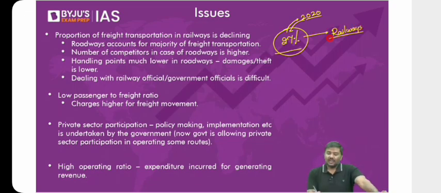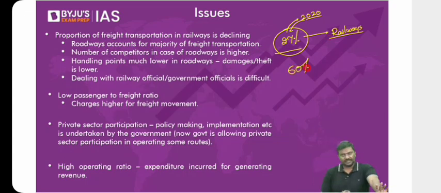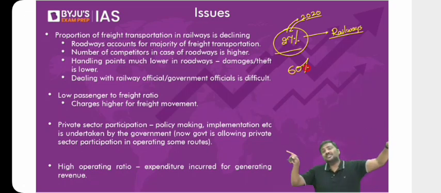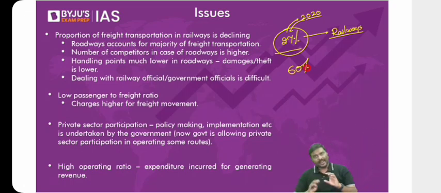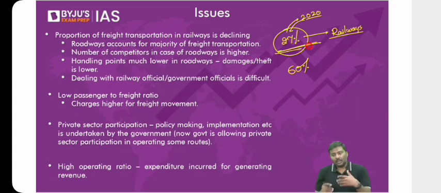What about roadways? In India, it is generally around 55 to 60%, which means at the time of independence, more than 80 to 90% was done through railways, and somewhere around 10% plus through roadways. Today it has completely reversed. Most of the transportation in India today happens through roadways, and around one third happens through railways. Why has it happened? What has happened, and what is the issue with this? Sir, if around 55 to 60% is done through roadways, what is the problem?